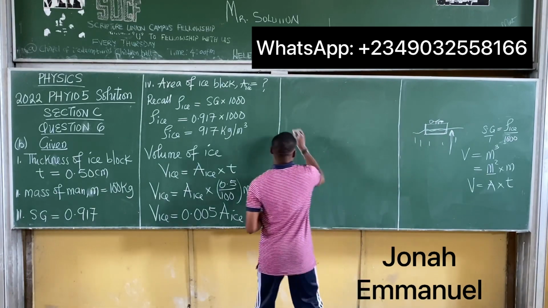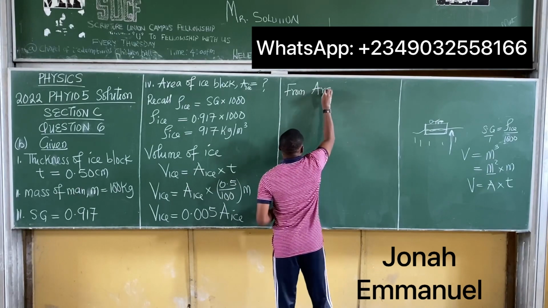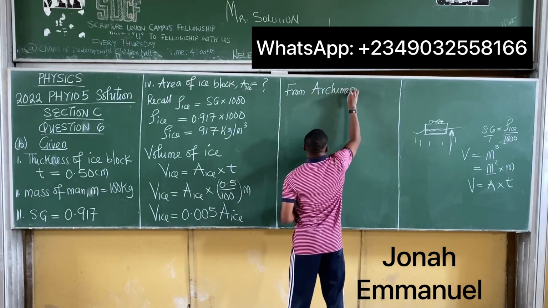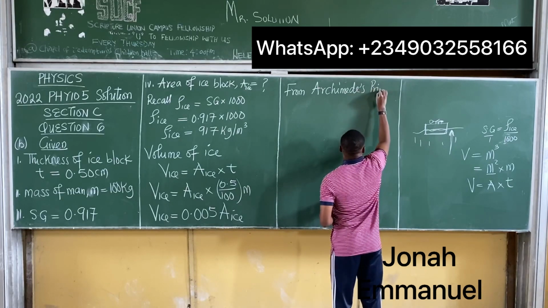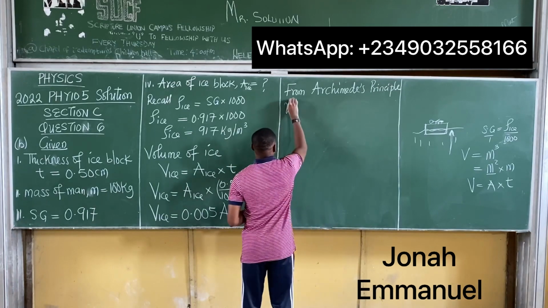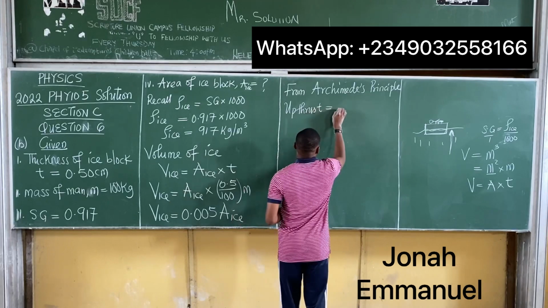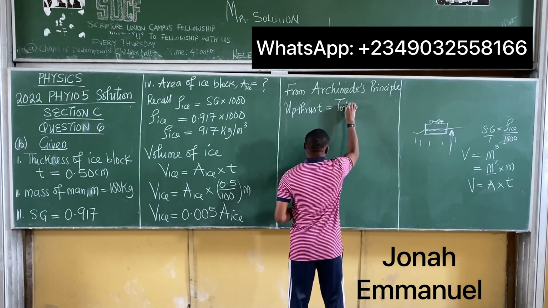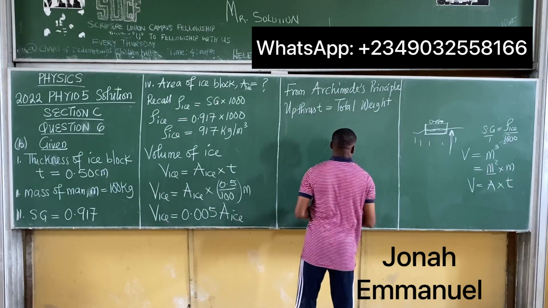So we say from Archimedes' principle, upthrust is equal to total weight displaced.